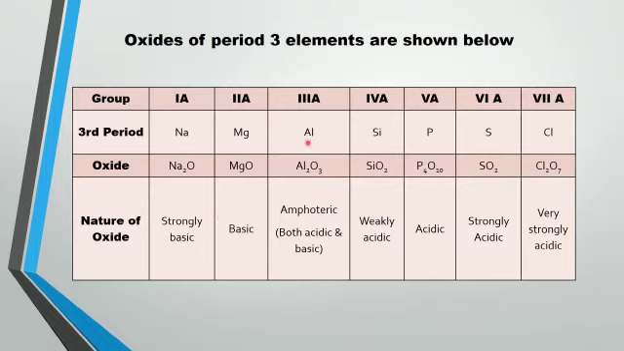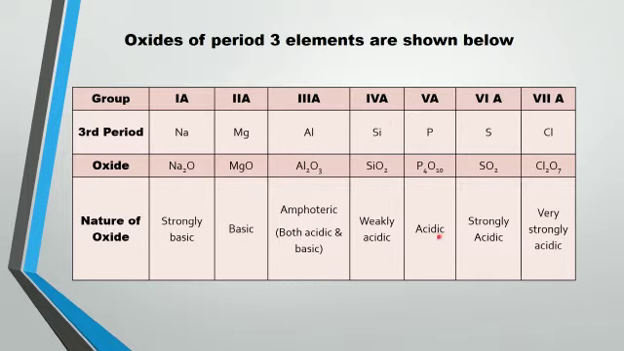Moving towards the next element, that is aluminium. Aluminium oxide is amphoteric in nature. It means that it can act as an acidic oxide as well as a basic oxide. Silicon oxide is weakly acidic. So from magnesium to silicon, we are now moving towards the non-metals.